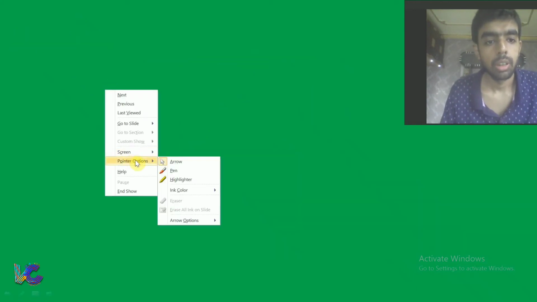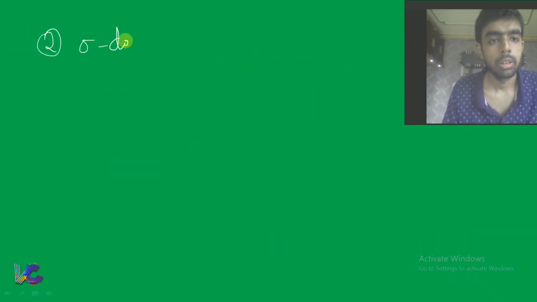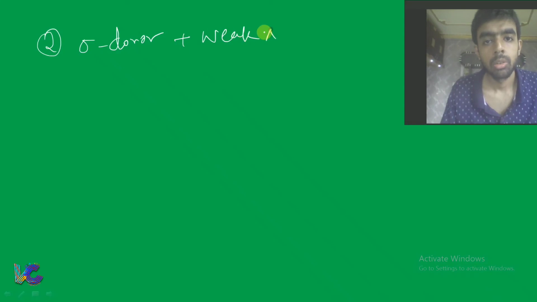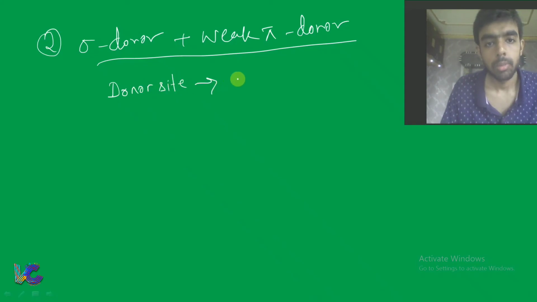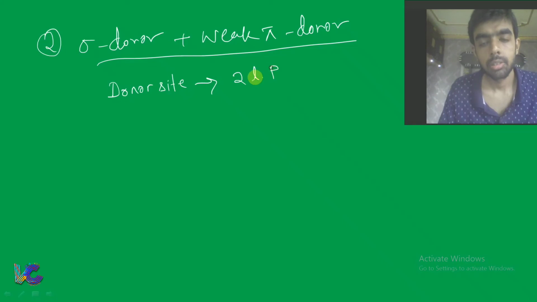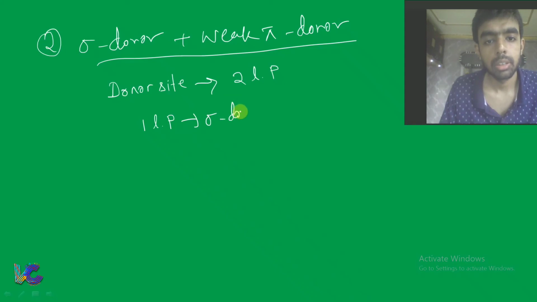Now you take sigma donor plus weak pi donor. In the donor site you have two lone pairs, and out of these two lone pairs, one lone pair is involved in sigma donation and the other lone pair is involved in pi donation.